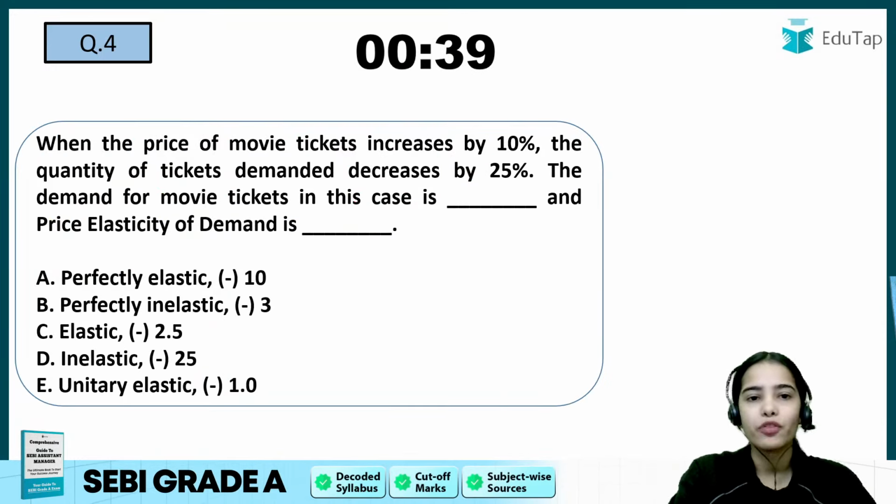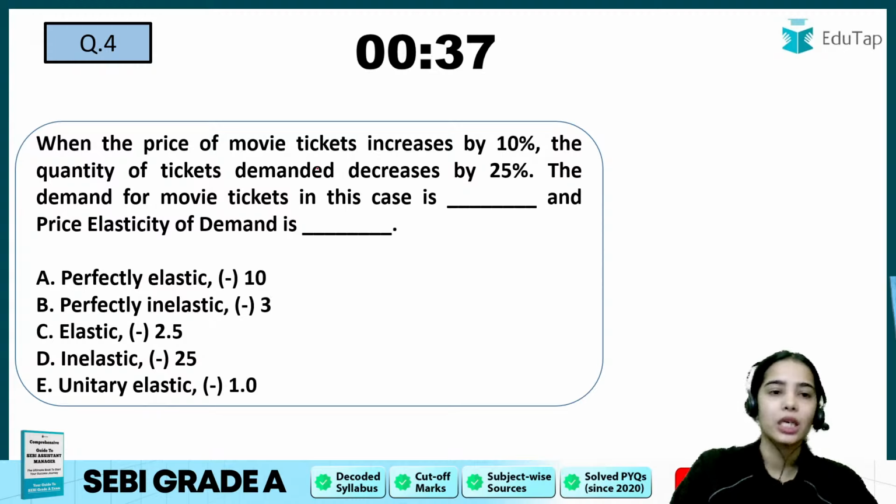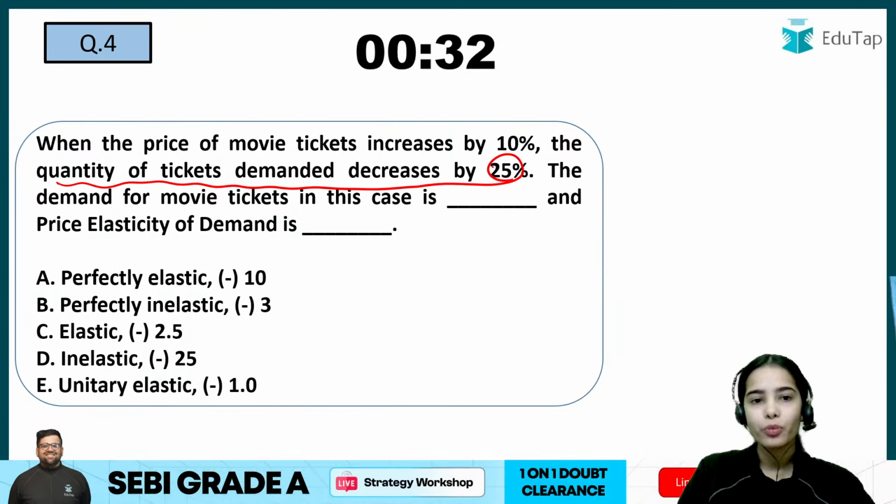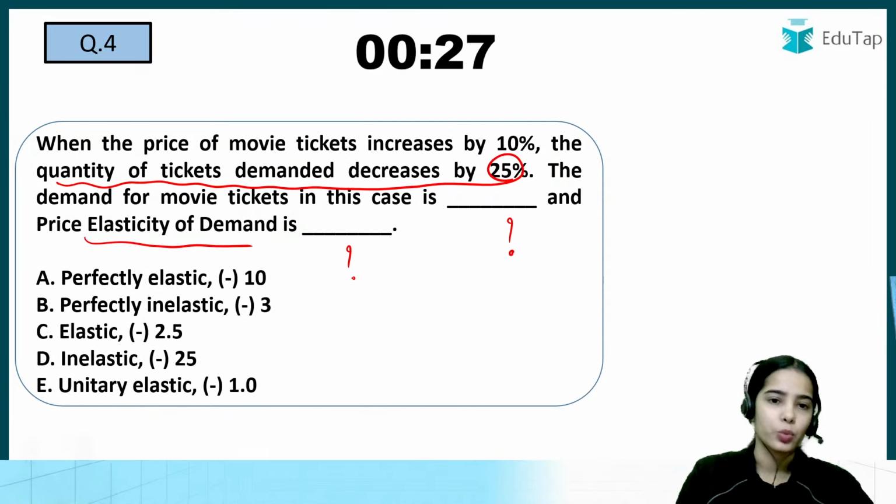Now, when the price of movie tickets increased by 10%, the quantity of tickets demanded decreased by 25%. The demand for movie tickets in this case is what? And the price elasticity of demand is what? So that you have to tell.